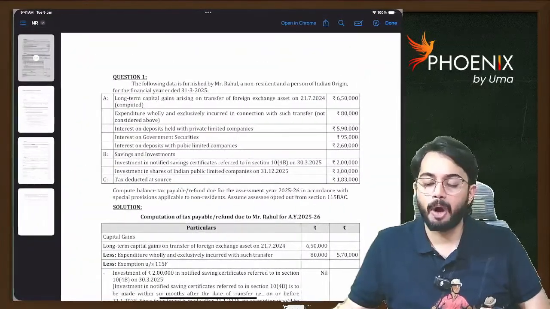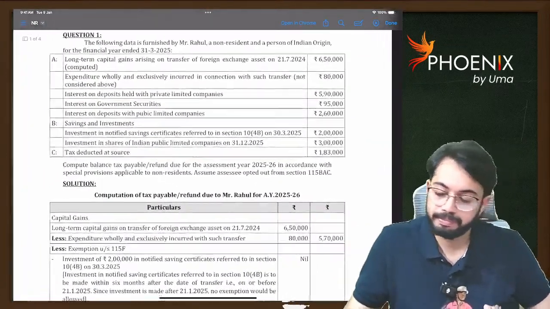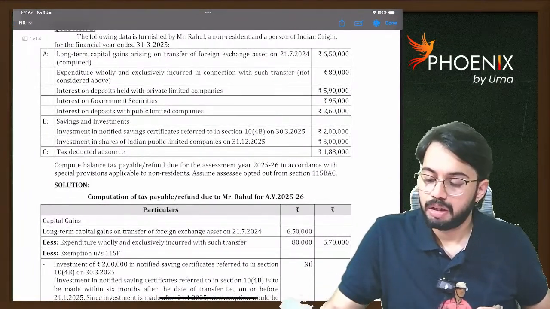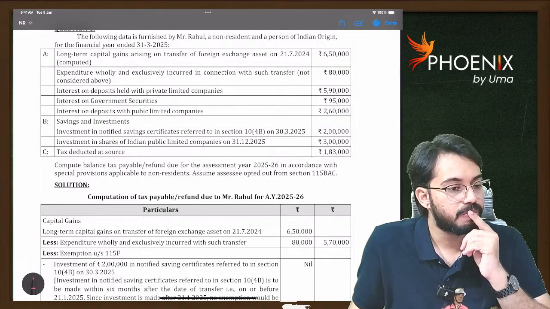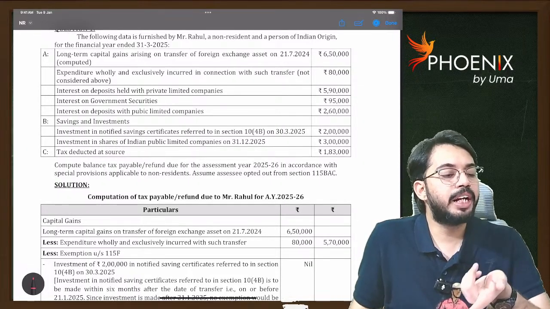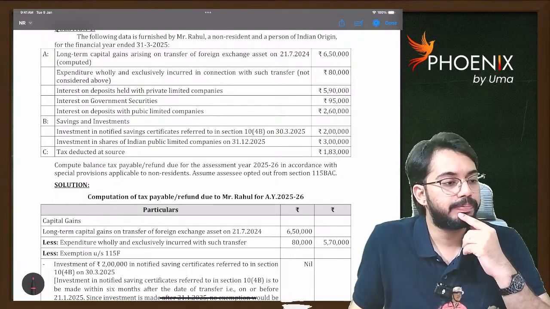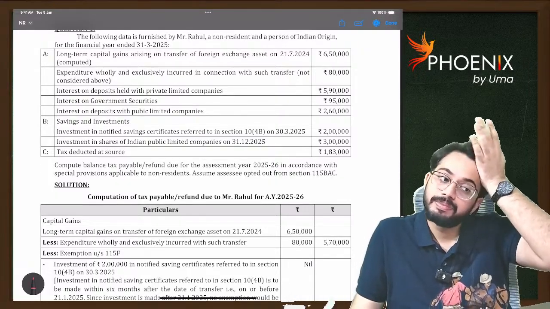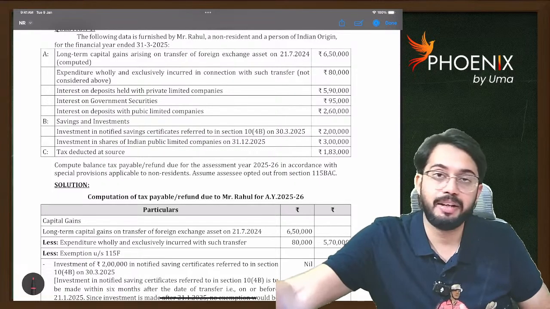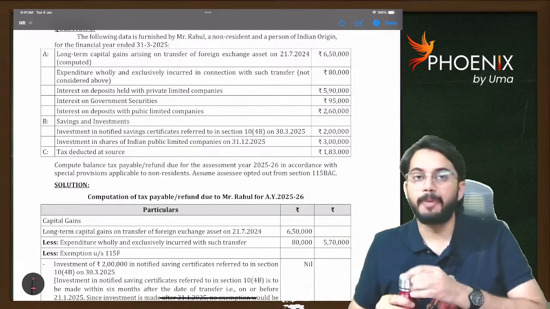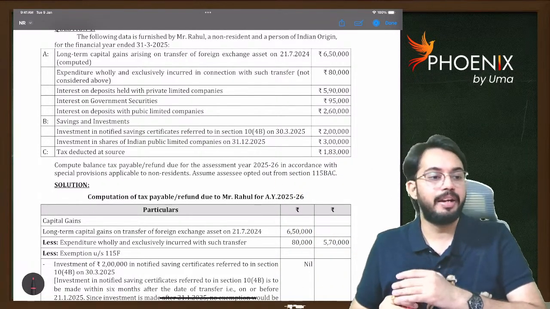Now open the problem, we will solve the problem. I have shared this PDF in the Telegram group. I hope you understood the concept of taxation of NRI. Now we will solve one problem also. You will get clarity.